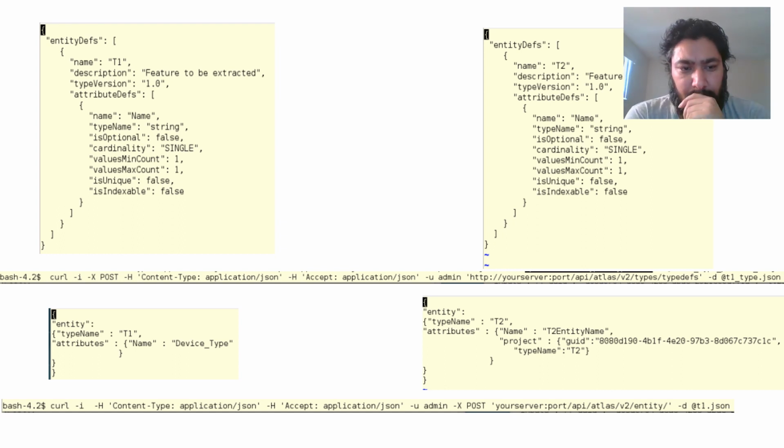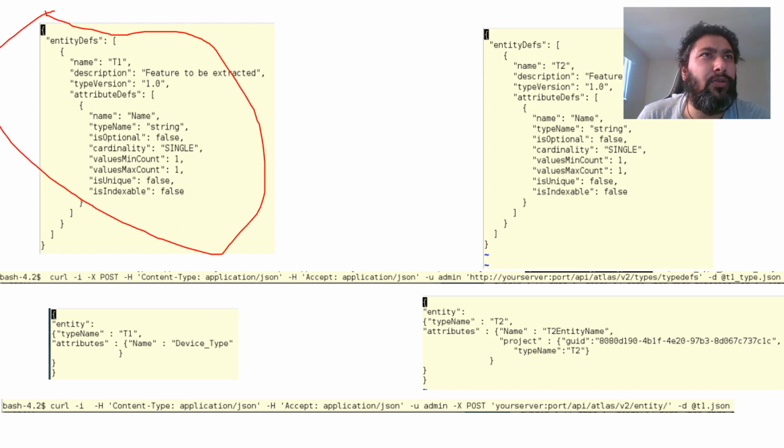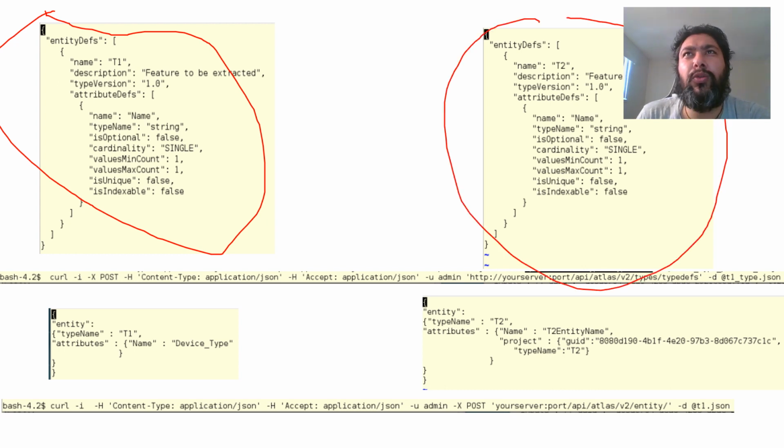This is the way you can send a file as an input to any curl command. Here you can see this is t1.type, some part of it is truncated, it is actually t1.type.json. This entire part I have stored in a JSON file. Similarly, you can have a JSON file for the other. We can also store both of them in the same file, separated, but just for clarity, I have made two different files. Once you give this command, these two types are actually created in the metadata system. Once you have created these two types, T1 and T2, you would like to create objects of these two types.